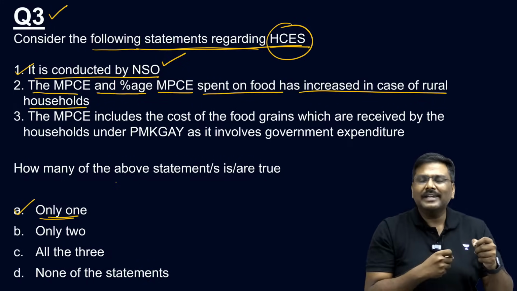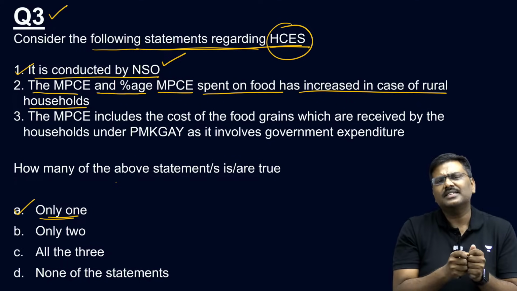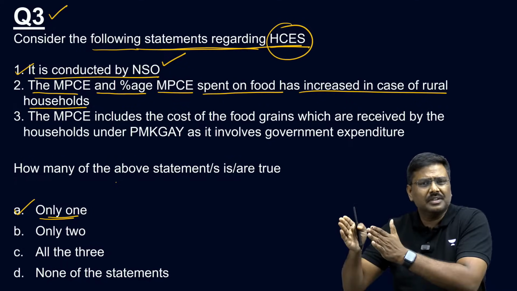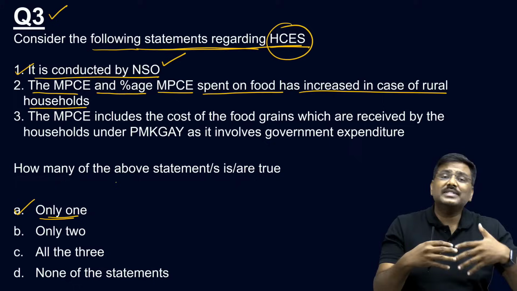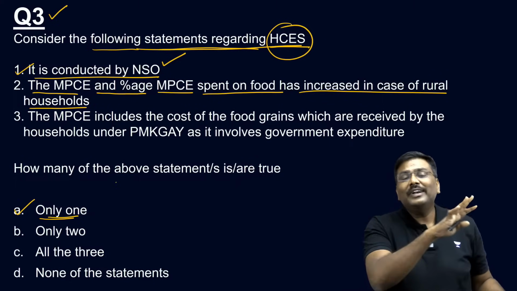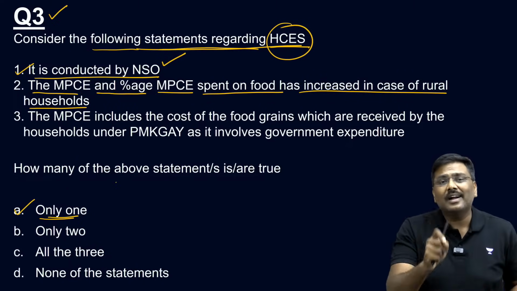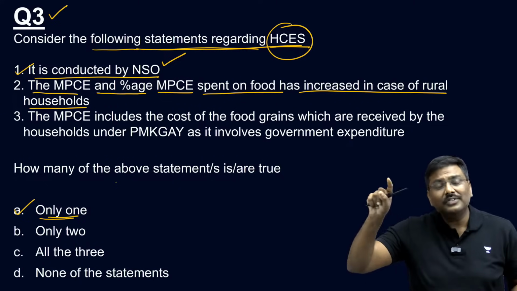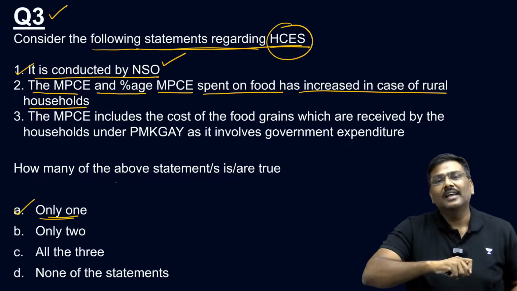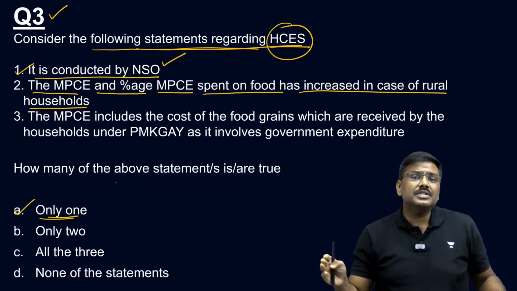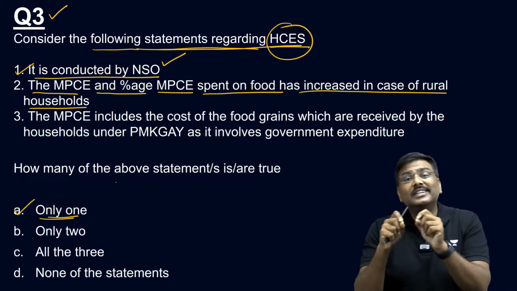Did I show you this particular table just now? Hardly 30 seconds ago. MPCE has increased. Right now you'll ask me, sir, how much was the MPCE earlier? In 2011-12, the MPCE in case of rural India was 1430 rupees. And in case of urban households, it was 2630 rupees.